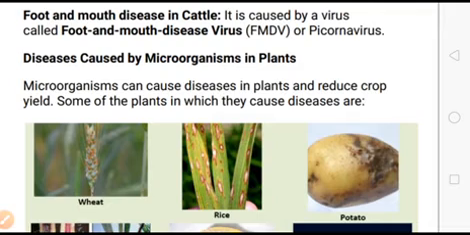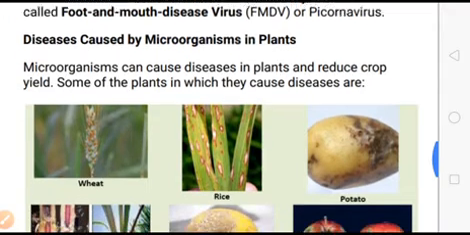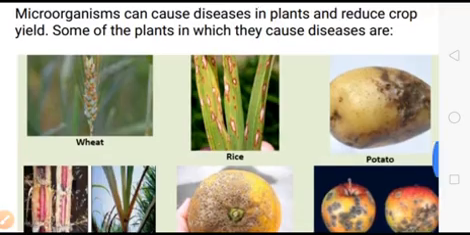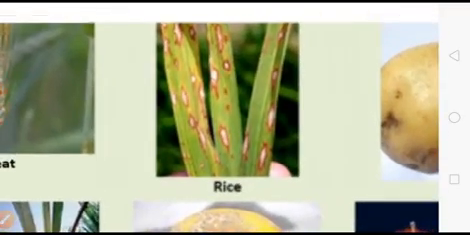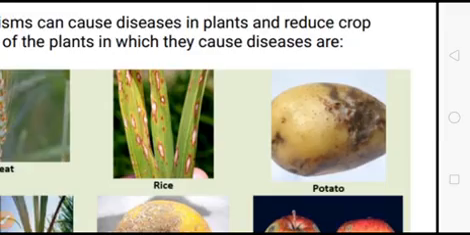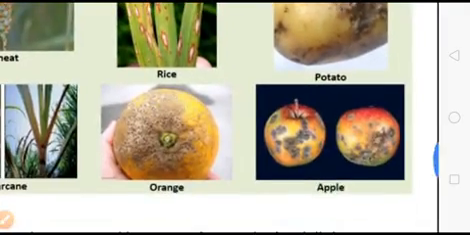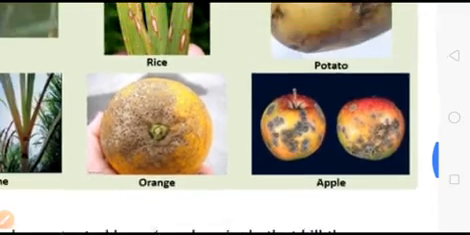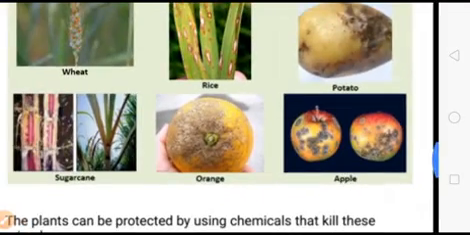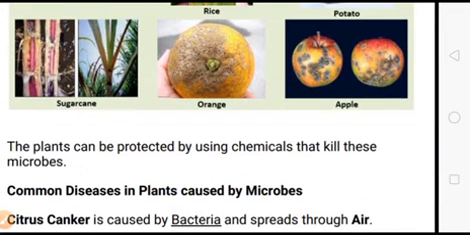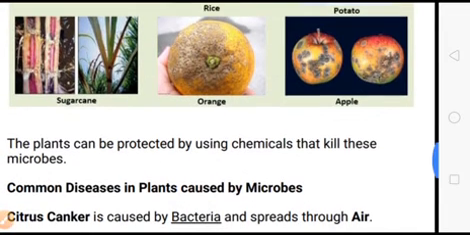Microorganisms can cause disease in plants and reduce the crop yield. Some of the plants in which they cause disease are: this is the wheat. In the wheat plant disease, this is the rice. You can see here clearly. This is the disease that occurs in the potato. Then apple, orange, and the sugar cane. The plant can be protected by using the chemical and kill these microbes.